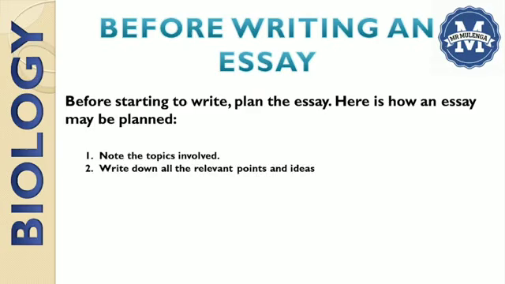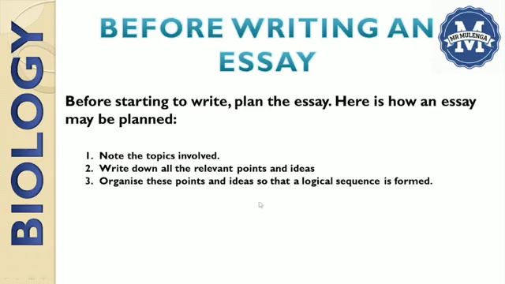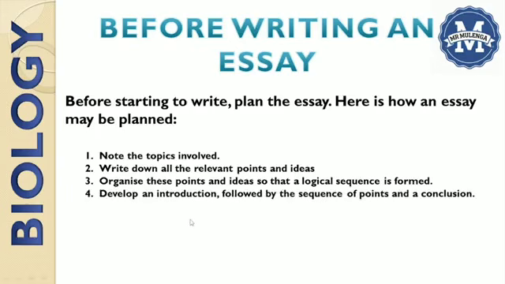The second thing, write down all the relevant points and ideas that are in that essay. The third point is organize these points and ideas so that a logical sequence is formed. Then the fourth point, which is our last point, develop an introduction followed by the sequence of points and then a conclusion later on.